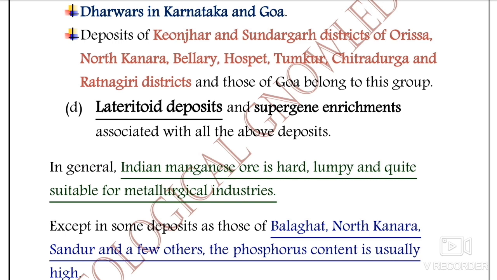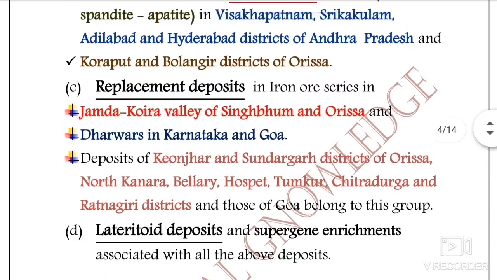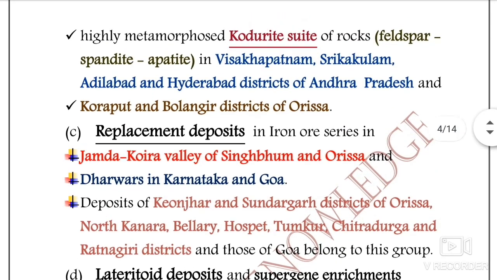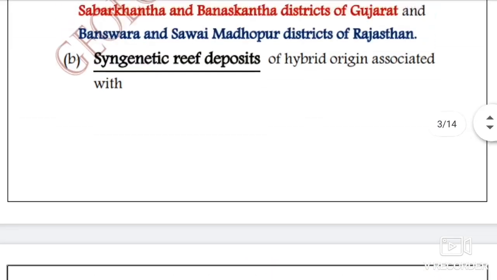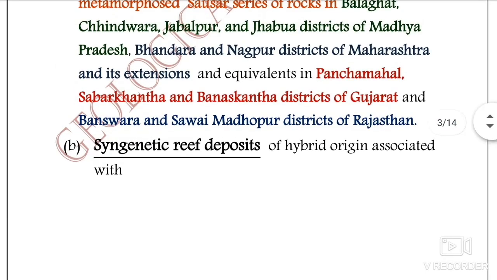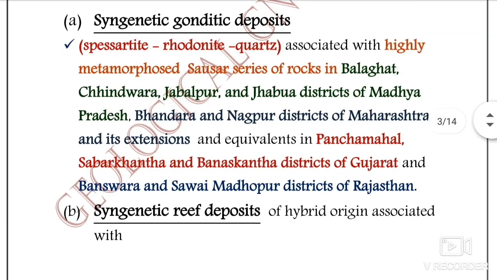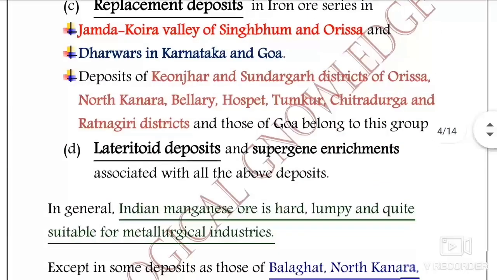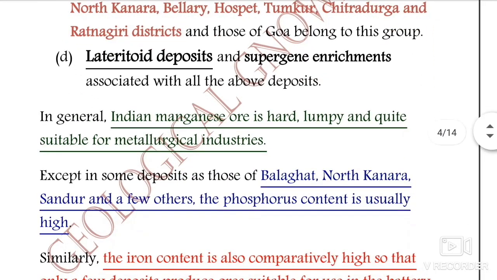They may occur in separate regions, and also in the above deposits A, B, C, where we have discussed the replacement type, the reef type syngenic deposits and the syngenic gonditic type. So they may occur in association with lateritic deposits.